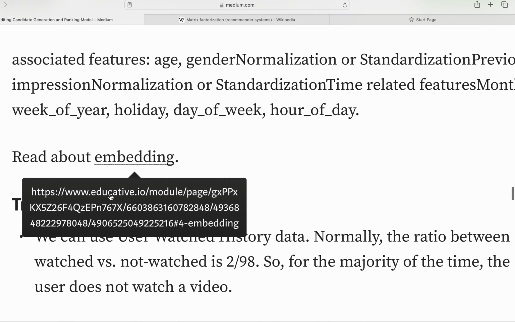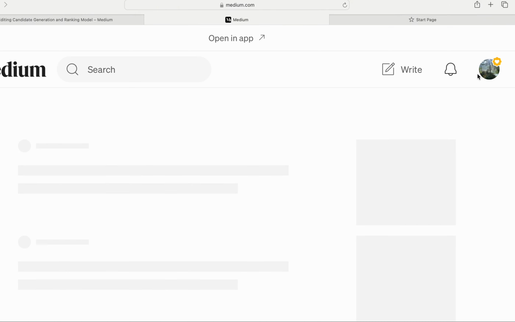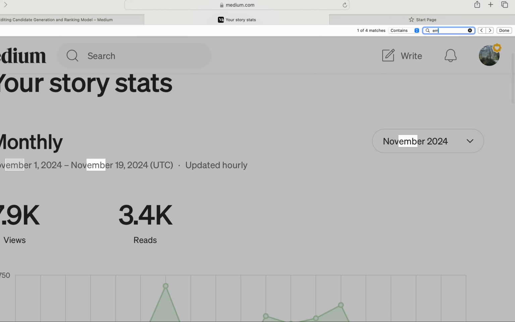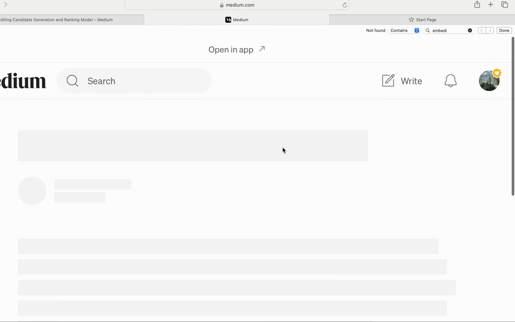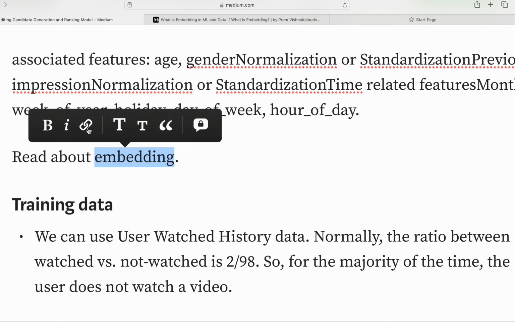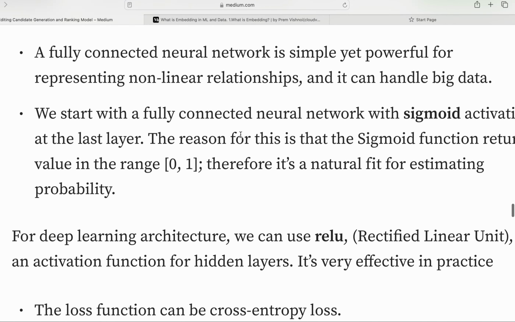This is like embedding. What are embedding techniques? I have a previous lecture, and you can see that lecture, right? In my previous lecture, if you go here, I do have embedding, and you guys can go here. So let me see. Okay, so it's here, the topic, and you can go through this topic. And yes, you can use the watch history data and the models and so on.